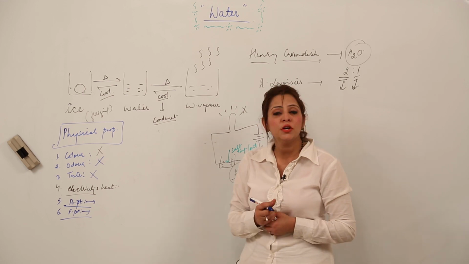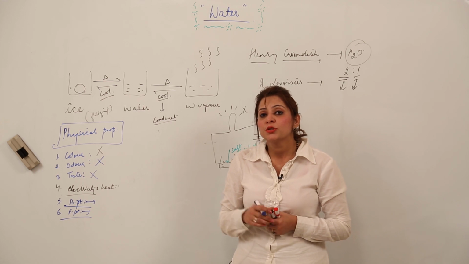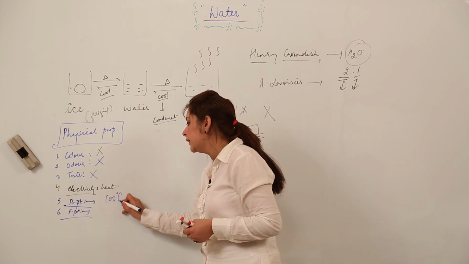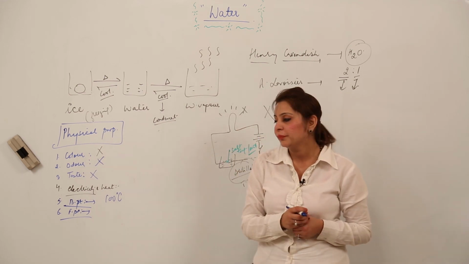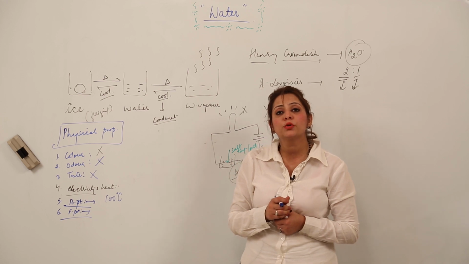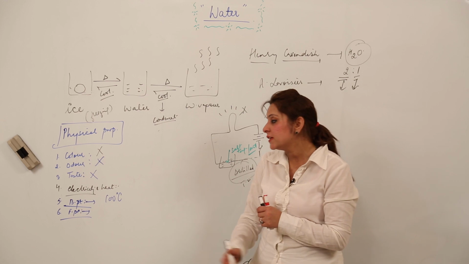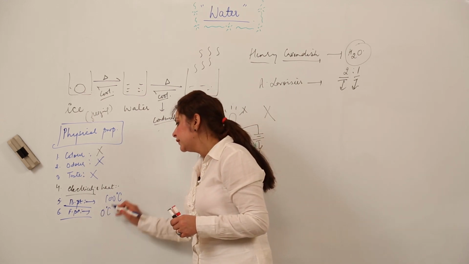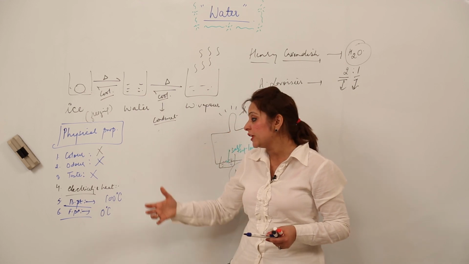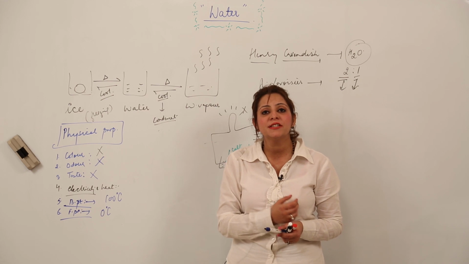So if I talk about pure water, at what temperature is it going to change into steam? That temperature is called the boiling point, which comes out to be 100 degrees Celsius for the pure form. And if I talk about the freezing point, that means the temperature at which liquid is going to convert into ice. And for distilled water again, it is 0 degrees Celsius. So checking of boiling and freezing point serves as a good example to check whether the sample is pure or not.